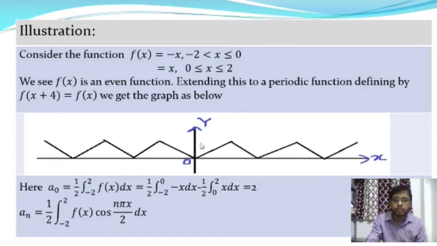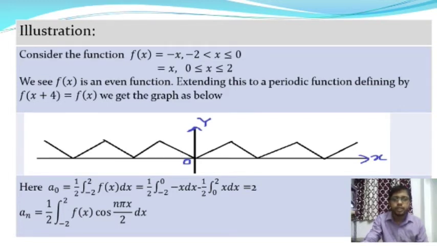So this is the graph of the function f of x equal to -x in the interval -2 to 0. It passes through the point 0, 0 and is inclined at an angle of 45 degrees with the x-axis.